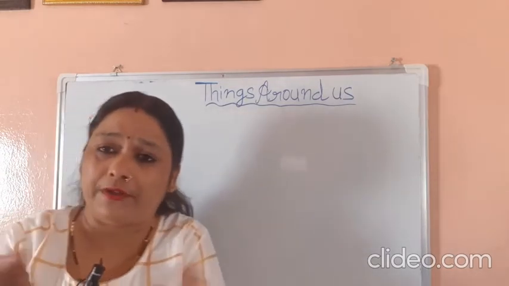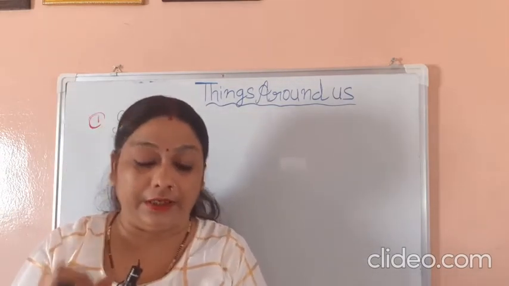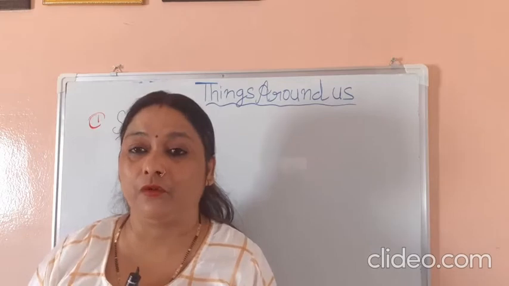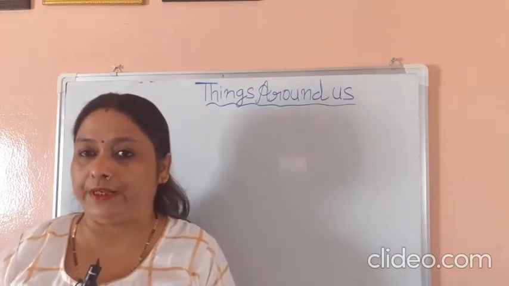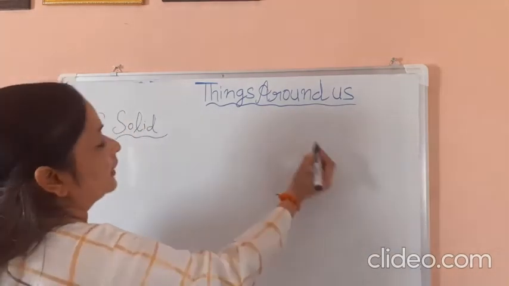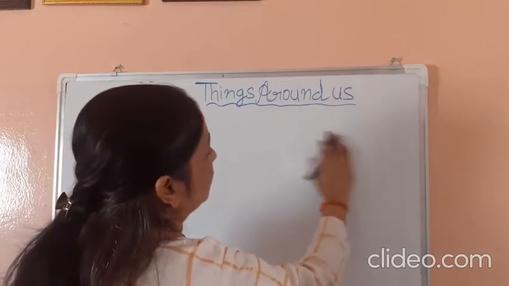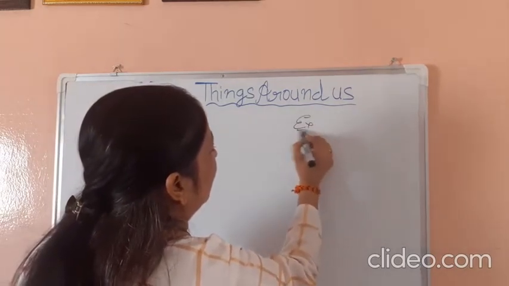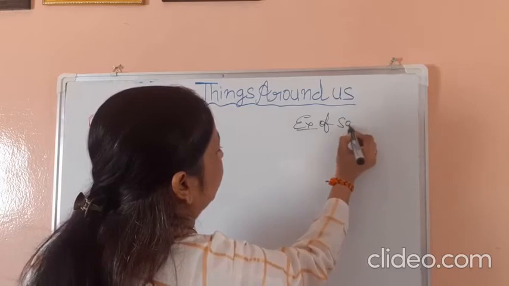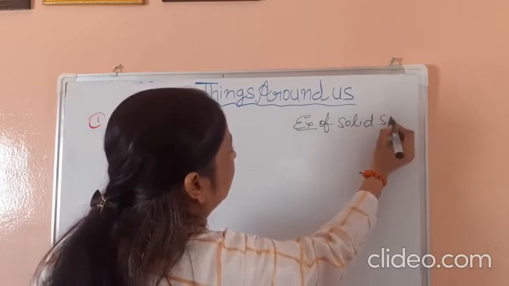In solid, take an example of a book. The molecules are very closely packed with a strong attraction force. They cannot move freely. This is an example of solid state.